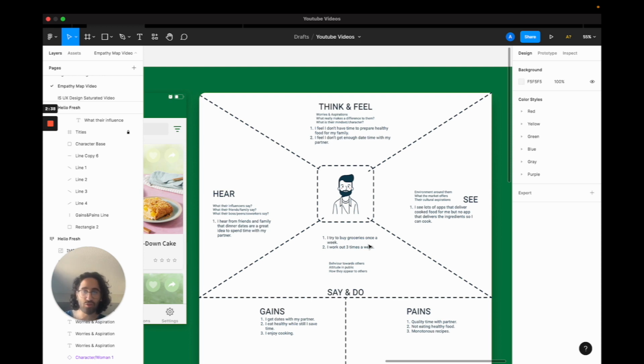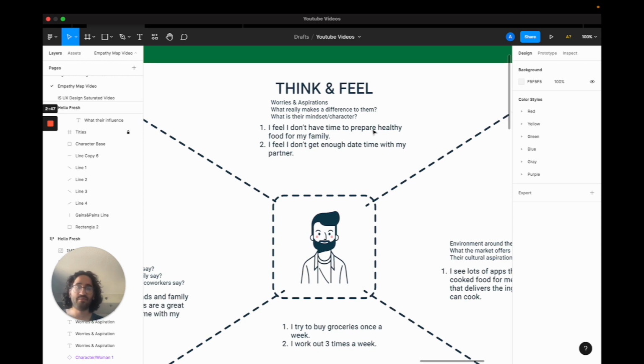And if you go to the HelloFresh website, there are ideas, and a lot of couples are actually buying these kits for these reasons. And they're thinking and feeling, well, because they are health conscious, their negative feelings are much more about, hey, I did not have time to prepare healthy food for my family, or I don't get some quality time with my partner. And HelloFresh can be a solution for that one.